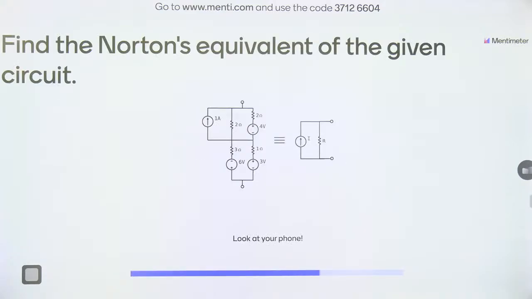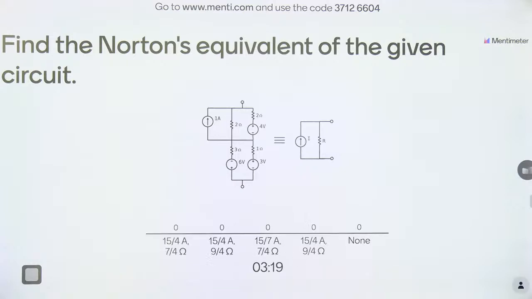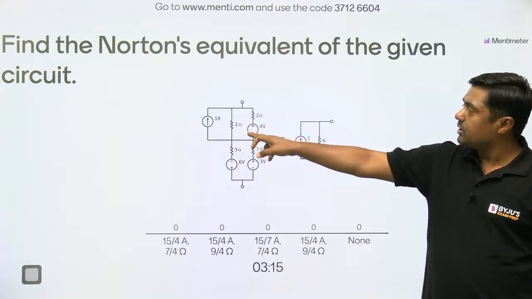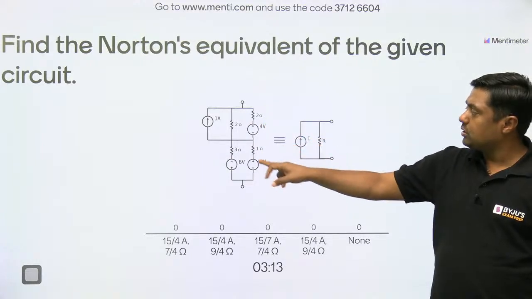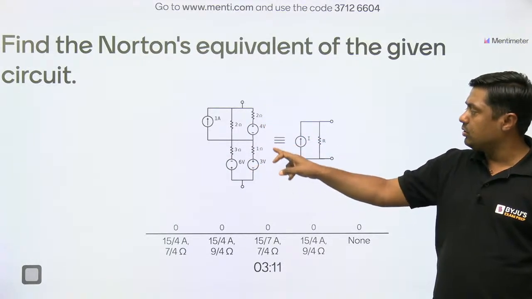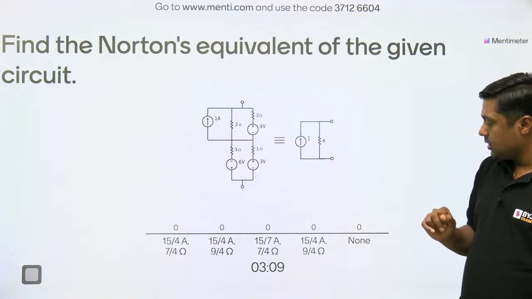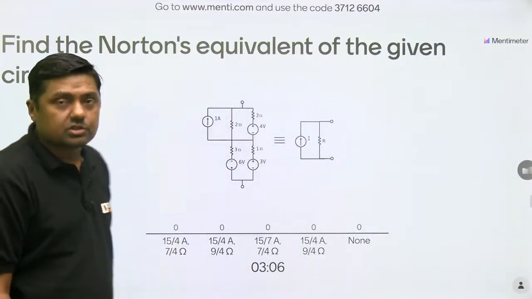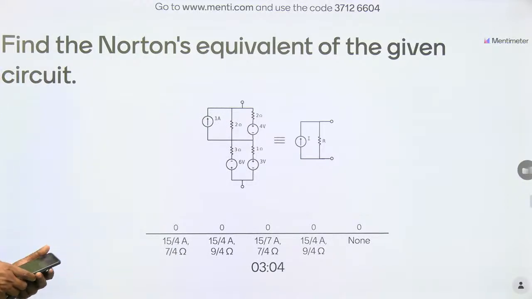Find the Norton's equivalent of the given circuit. 1 ampere current source, 2 ohm resistor, 2 ohm resistor, 4 volt, 3 ohm, 6 volt, 3 volt, 1 ohm, and this is the I and R. Watch this question on your mobile. You have sufficient time. Try to solve this question. It is a very, very simple one. If you have the idea, then you can solve this question within 1 minute.